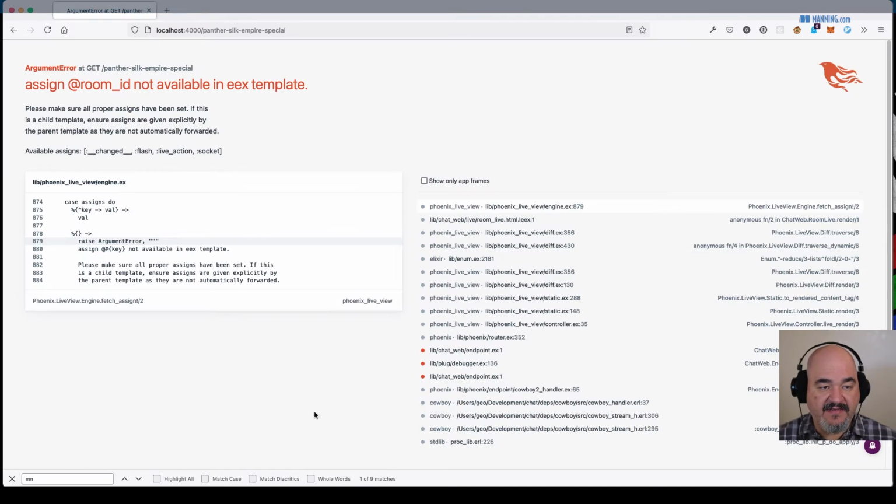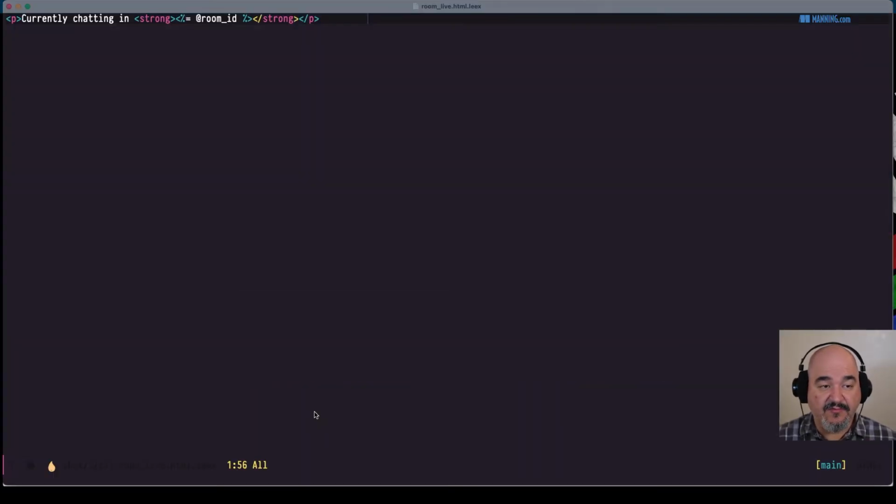All right, room ID not available in the EEx template. So why is that? What is room ID? Room ID is an assign. If you're familiar with other web frameworks and templating things, it's actually the variable that the controller sends on to the view. In this case, we don't have a controller as such, but we have this LiveView, which acts kind of like a controller as the process.